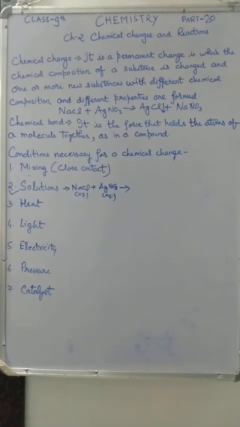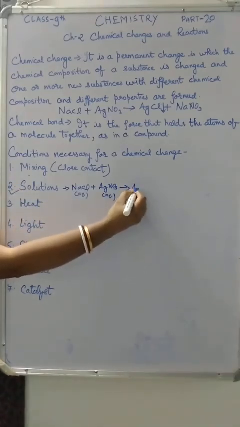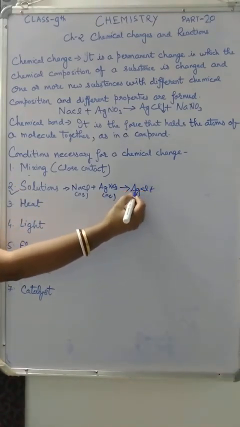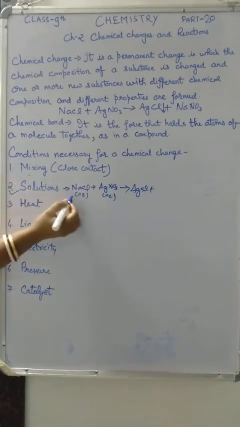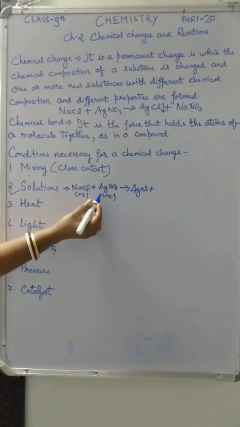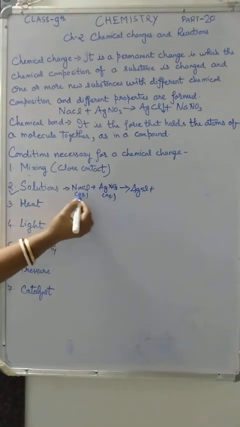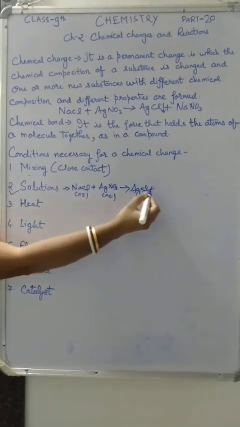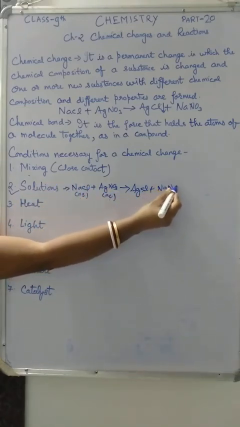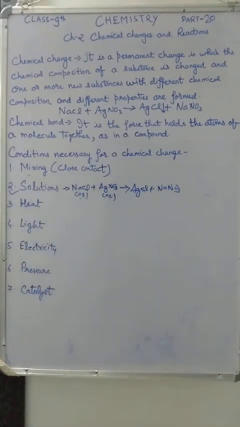So sodium chloride and silver nitrate react in a solution state to form the precipitate of silver chloride. Precipitate means an insoluble solid. So when sodium chloride and silver nitrate react in aqueous state, they form the precipitate of silver chloride and sodium nitrate. This is the example of solution.